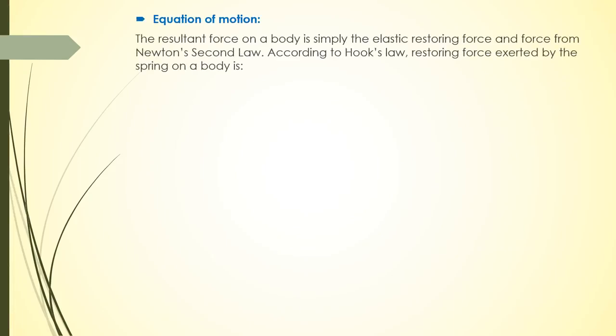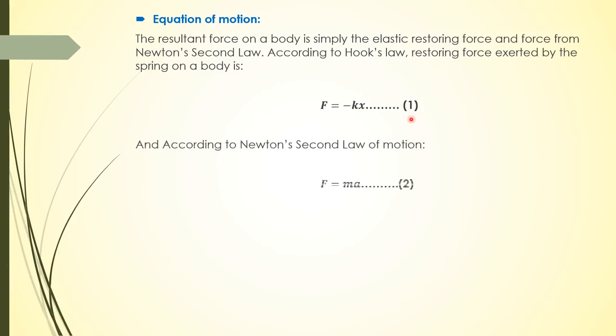Now, if we talk about equation of motion, the resultant force on a body is simply the elastic restoring force and the force from Newton's second law. So according to Hooke's law, the restoring force exerted by a spring on a body is F is equal to minus kx, where k is the spring constant. I mark it as equation number 1. And according to Newton's second law, force is equal to ma, where m is the mass and a is the acceleration. I mark it as equation number 2.